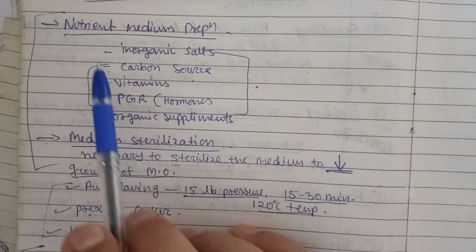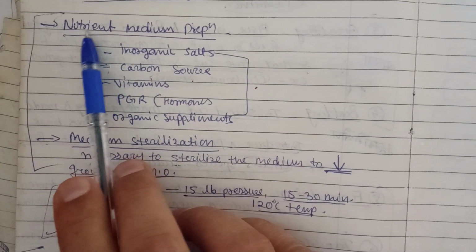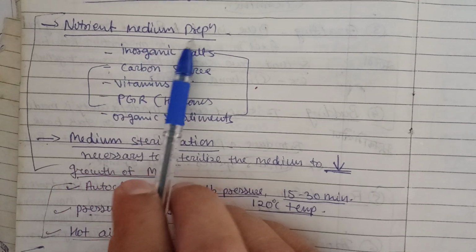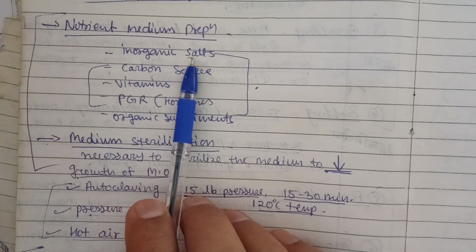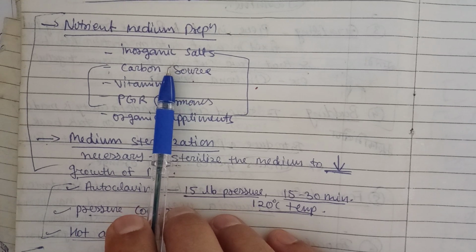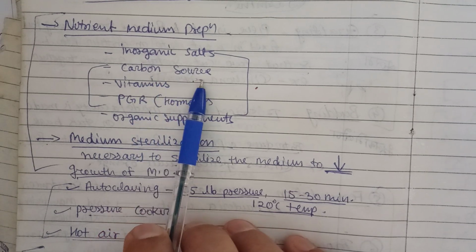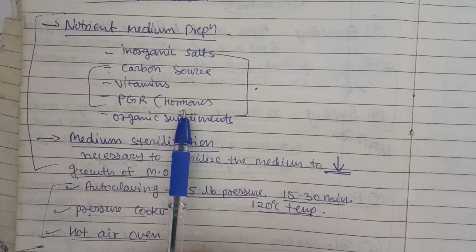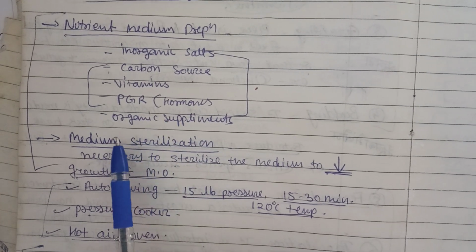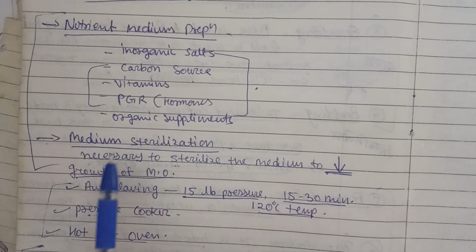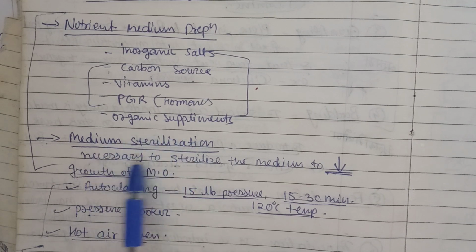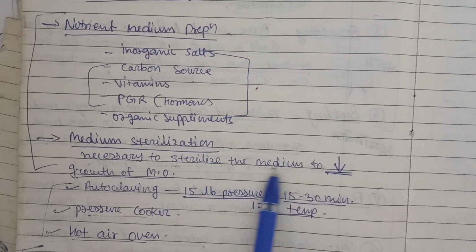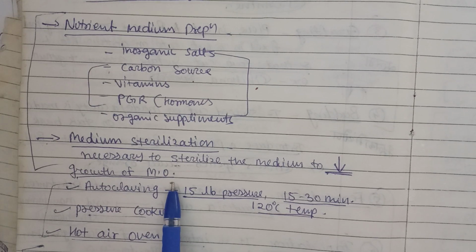We need to have the nutrient medium, which we will take up in detail in plant tissue culture unit 3, but here also you need to write nutrient medium preparation. We need inorganic solvent, microelements, macroelements, carbon, oxygen, calcium, magnesium, iron, potassium, a carbon source, activated charcoal, vitamins, and plant growth regulators like auxin, gibberellin, cytokinin, and all those things, right? Organic supplements can also be added. Medium sterilization is very important, necessary to decrease the growth of microorganisms.